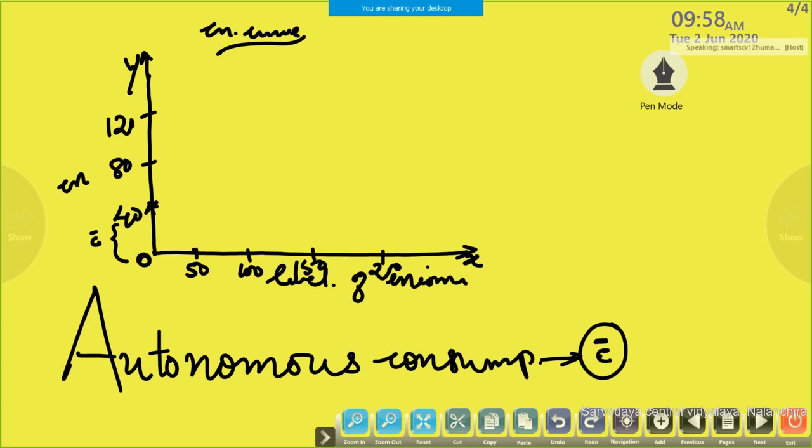Okay. Then when income increases from 50 to 100, what is happening? Consumption also increases from 40 to 80. But not at the same rate, not proportionally. Here the increase in income is greater than the increase in consumption. So at income level of 50, consumption is 80. So like this it will move. So we are getting an upward sloping curve.